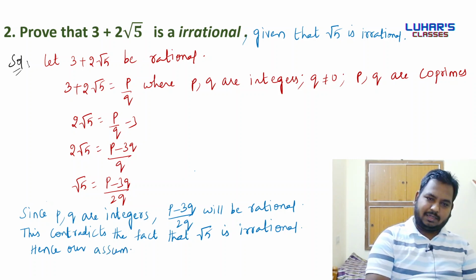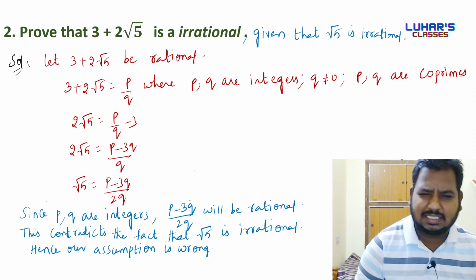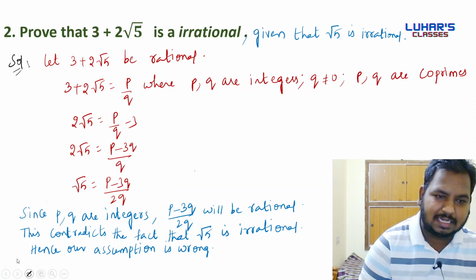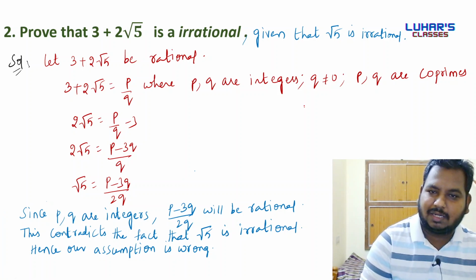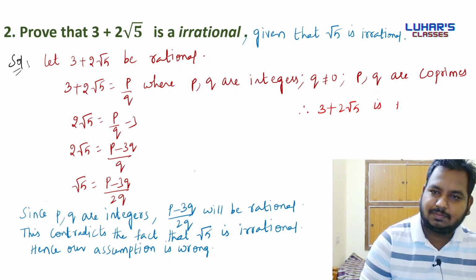I should improve my handwriting. Handwriting is not good. I'll work on that. Hence our assumption is wrong. Therefore, final statement: therefore, 3 plus 2 root 5 is irrational.